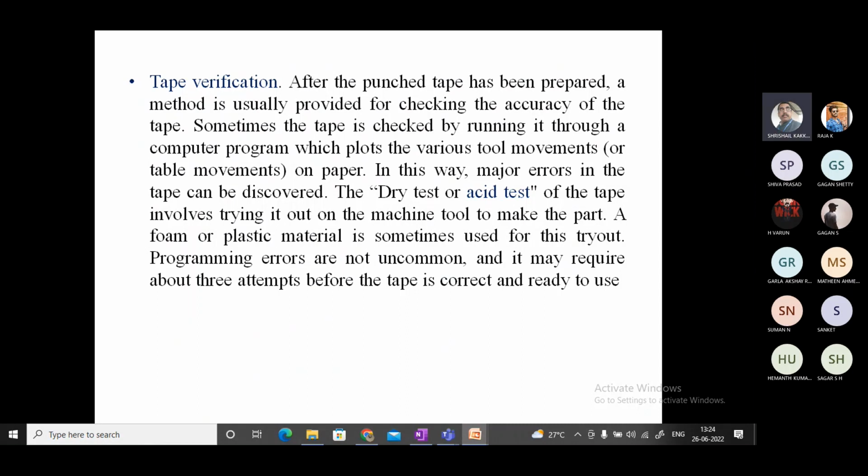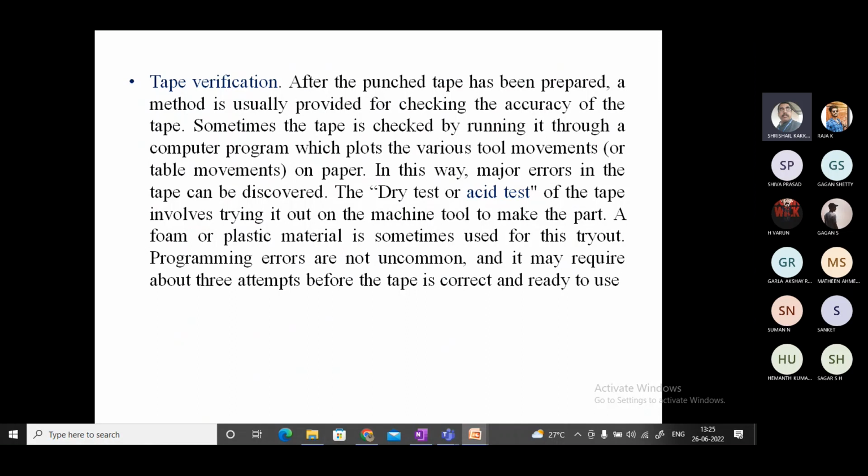So if you are going to use this method, once the tape has been written, before you use it on the actual material, we have to test it. That is called the dry test or acid test. In a dry test, without keeping any material, we move the tool and confirm that the program we have written is correct.